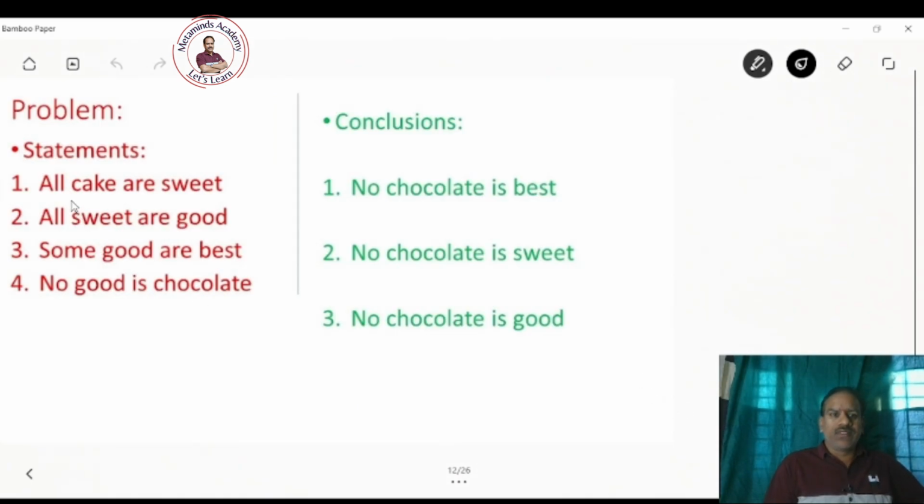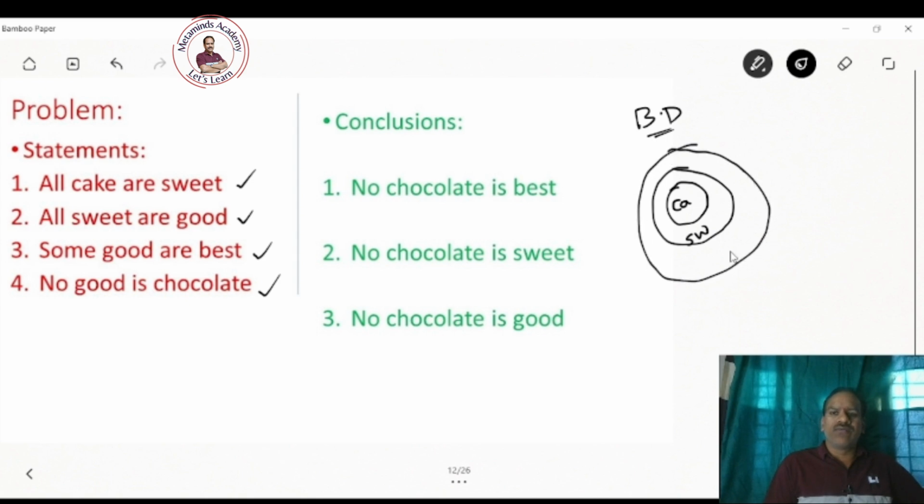Coming to the next problem: all cake are sweet, all sweet are good, some good are best, no good is chocolate. Right. So let us draw the basic diagram of the given statements. All cake are sweet. This is cake. All sweet are good. So sweet is a subset of good, and some good are best. There is an intersection between good and best. And no good is chocolate. No good is chocolate means there is no connection between good and chocolate.